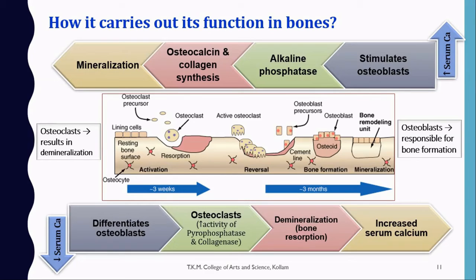So what happens when the serum calcium level decreases? When serum calcium level decreases, it differentiates osteoblast cells and leads to the formation of osteoclasts. This results in the demineralization process, and along with that the activity of pyrophosphatase and collagenase enzymes will increase, that results in demineralization or bone resorption. So when demineralization occurs, it increases the serum calcium level. So this is how calcitriol functions in bone.